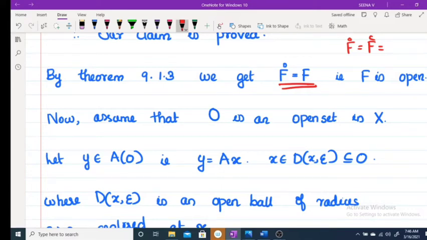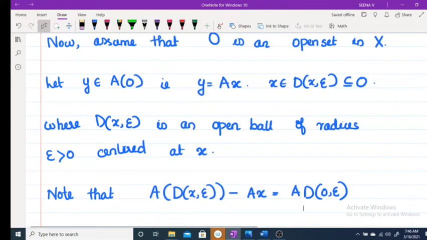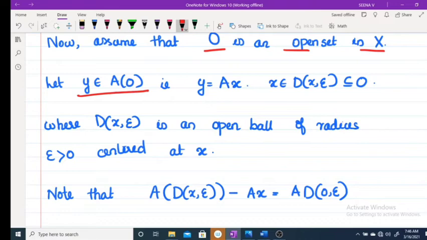So now we are going to prove our result. Let O be an open set in X. Let Y belong to AO. We have to prove Y is an interior point. So as Y belongs to AO, we get Y equal to AX, and X belongs to D(x, epsilon), which is contained in O because O is an open set. Here D(x, epsilon) is an open ball of radius epsilon greater than 0 centered at x.